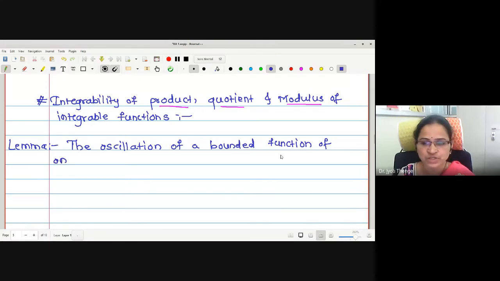Lemma: the oscillation of a bounded function f on an interval. What is oscillation? We have seen somewhere a definition. Fluctuations, yes, fluctuations. And actually this is the difference between the function values.